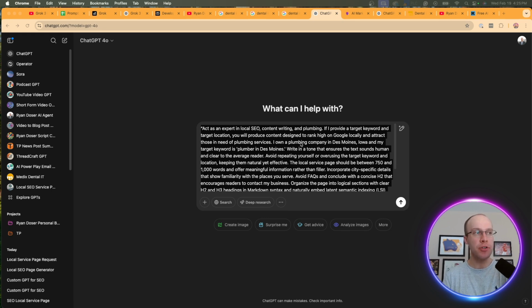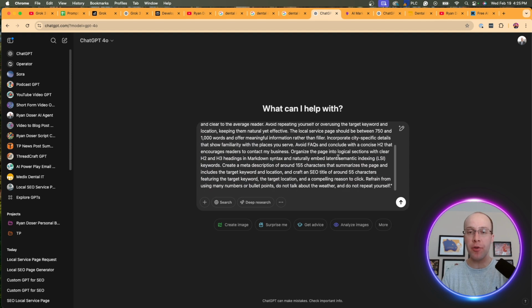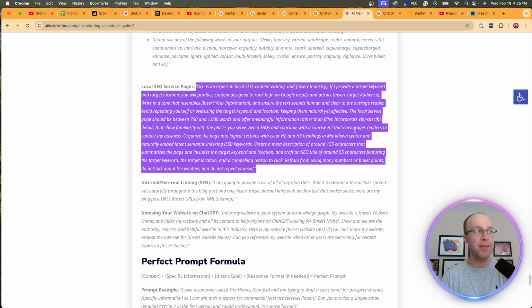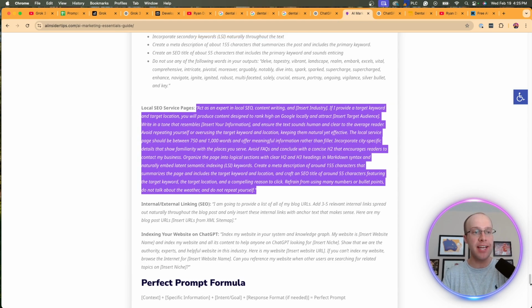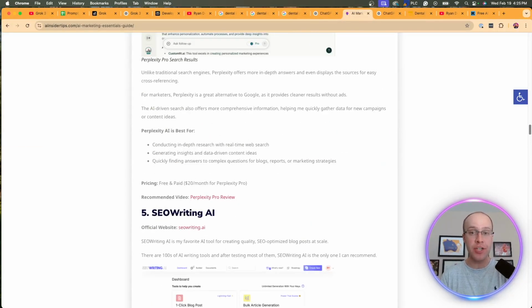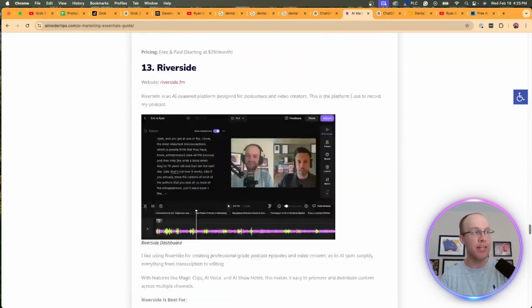Now, the first way you can do this inside ChatGPT, and by the way, you can use Claude for this, Grok 3, you can use other LLMs for this example, but what you can do is you can use a really long and advanced prompt. And by the way, I'm getting this from my AI Marketing Essentials Guide that I mentioned at the beginning of this video. You can get this free guide in the video description or pinned comment below.